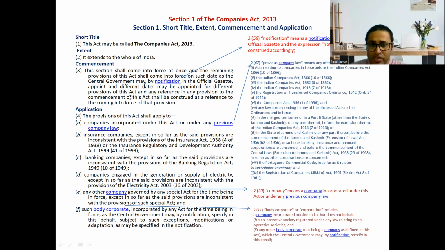Companies engaged in the generation or supply of electricity, except in so far as such provisions are inconsistent with the provisions of the Electricity Act. Any other company governed by any special act for the time being in force, except in so far as the said provisions are inconsistent with the provisions of such special act, and such body corporate incorporated by any act for the time being in force, as the central government may by notification specify in this behalf, subject to such exception, modification, or adaptation as may be specified in the notification.